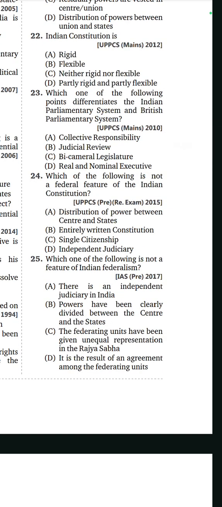24th question. Which of the following is not a federal feature of the Indian constitution? Single citizenship is not a federal feature of the Indian constitution, but the remaining, distribution of power between center and state, is a feature of the Indian constitution. Entirely written constitution is a feature of the Indian constitution. Independent judiciary is a feature of the Indian constitution.